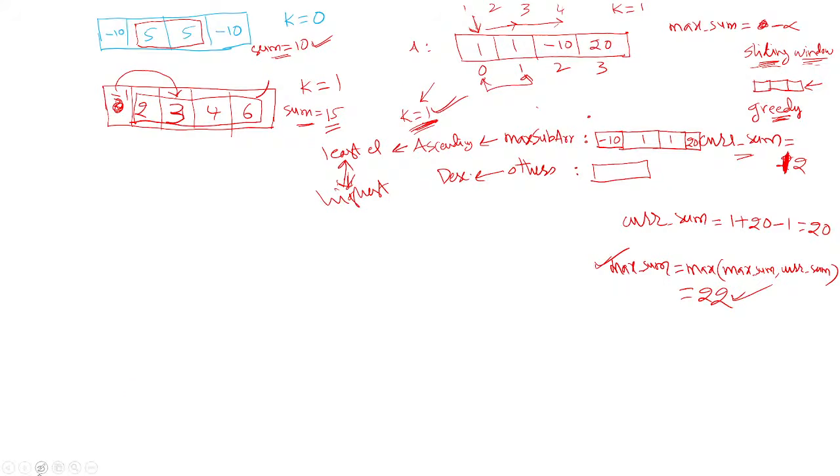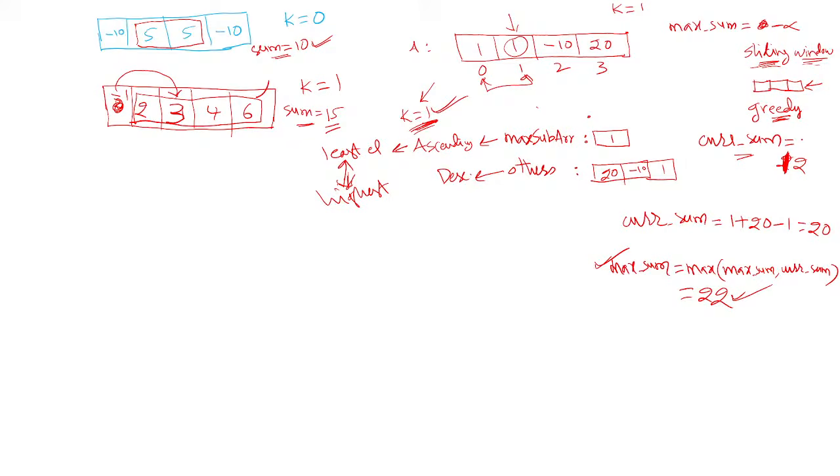Then you should proceed with the second element, starting from the second element and its combinations, because all possibilities you need to check. Now starting with this element, my subarray becomes this one, 1, and the remaining elements are 1 and minus 10. You should arrange them in descending order, so 20, minus 10 and 1.